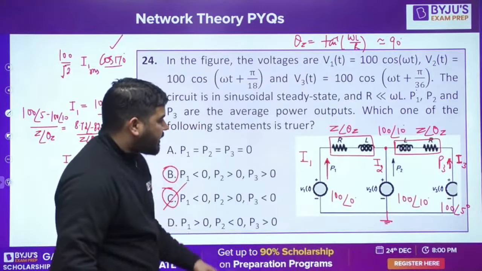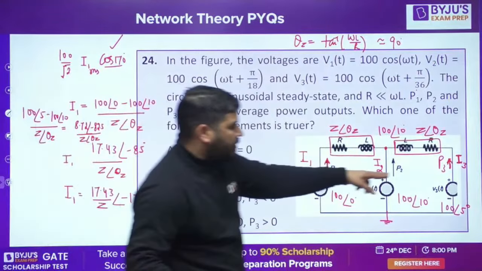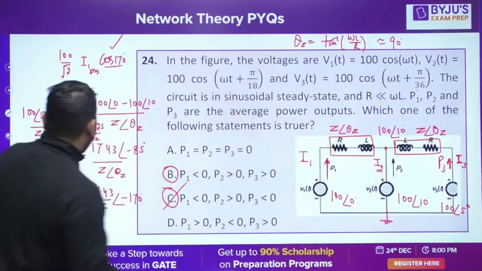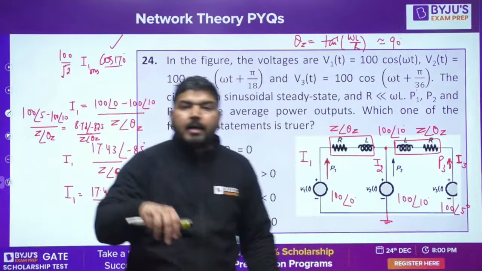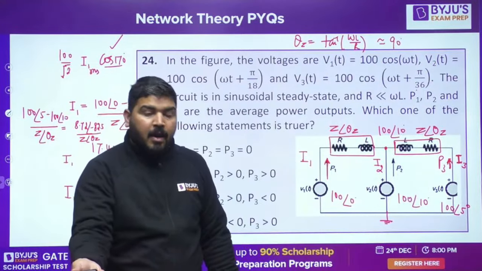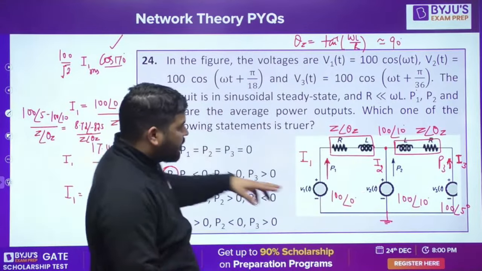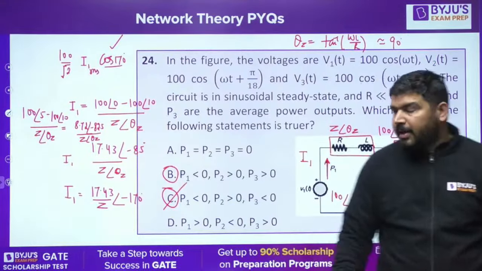This P3 will also be negative because the angle of this current will also be approximately minus 170. So voltage angle is 5 degree and current angle is minus 170. It means cos will be negative. So the active power will be negative here. I hope you understood it. So this P3 will also be negative.